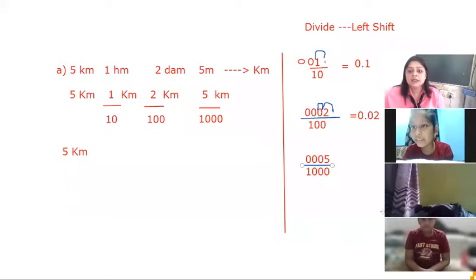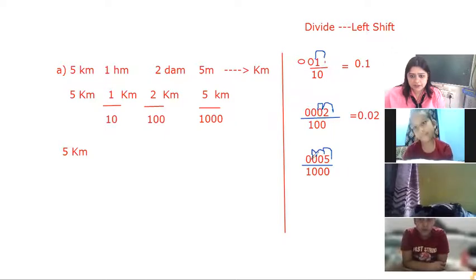Ma'am, 3 times. Exactly, 3 times we are going to shift the decimal towards the left hand side. 1 time, 2 times, and 3 times. 3 times here it will come.